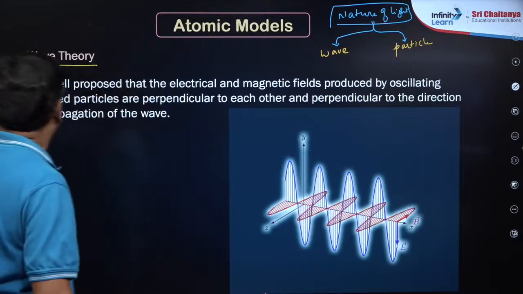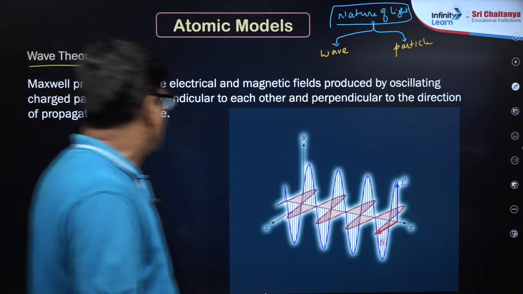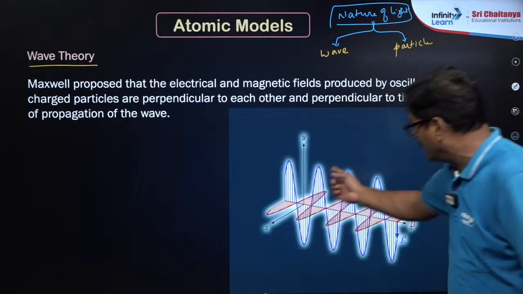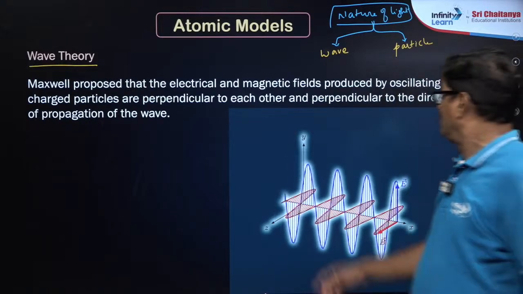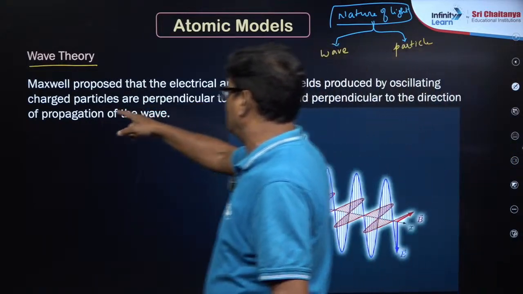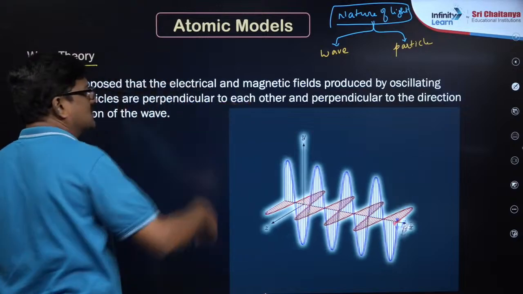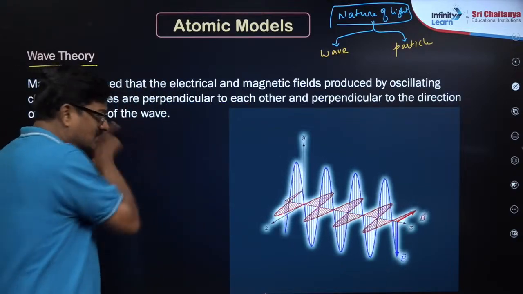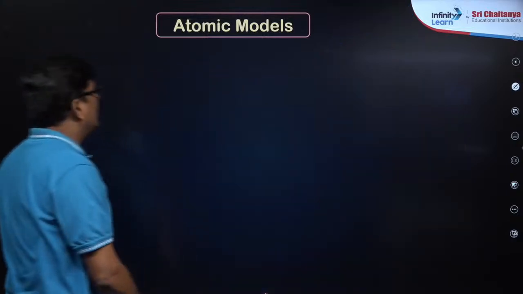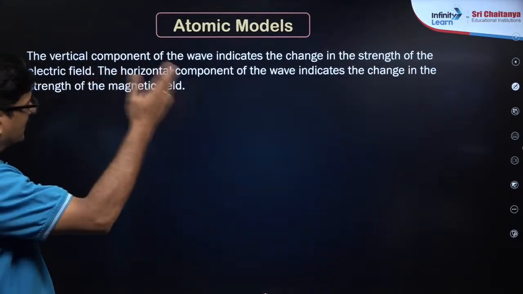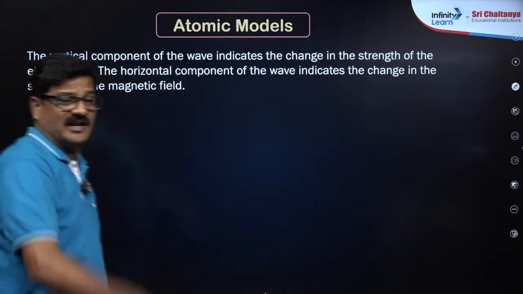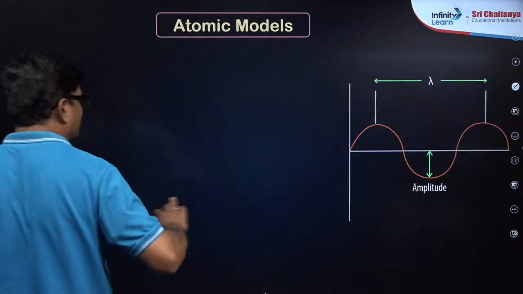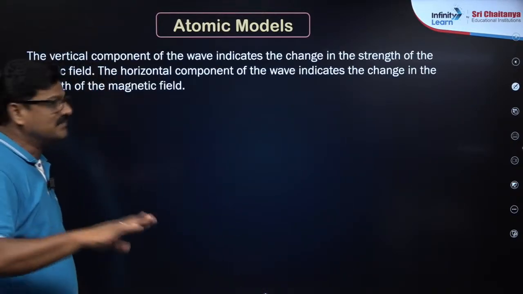According to Maxwell, he proposed that the electric field, blue, and the magnetic field, red, produced by oscillating charged particles, are perpendicular to each other and perpendicular to the direction of propagation of the wave. This is the direction of propagation. The vertical component indicates the electric wave, right? The horizontal component indicates the magnetic field, है ना? So that is the magnetic wave.